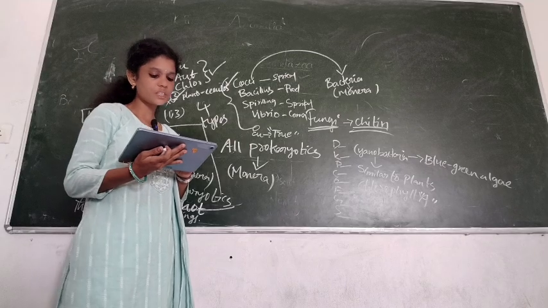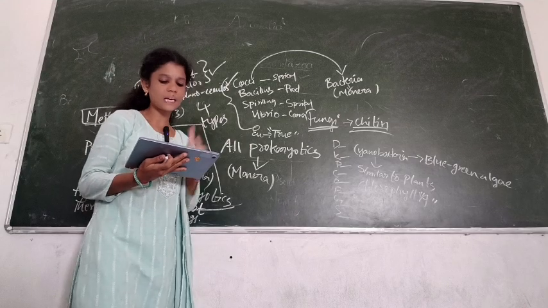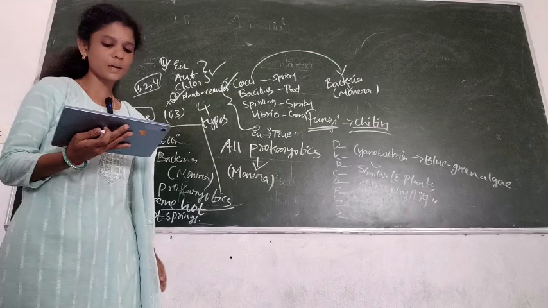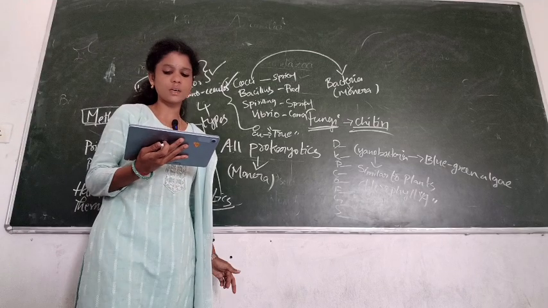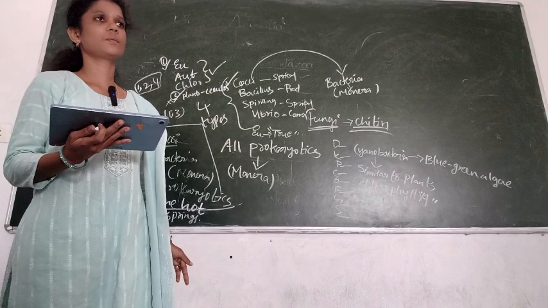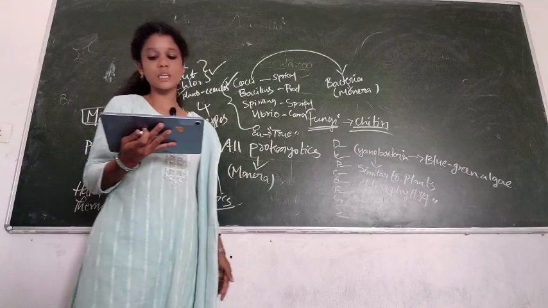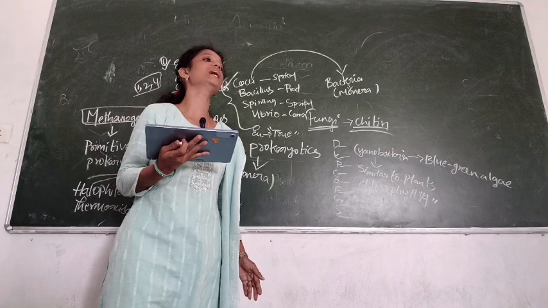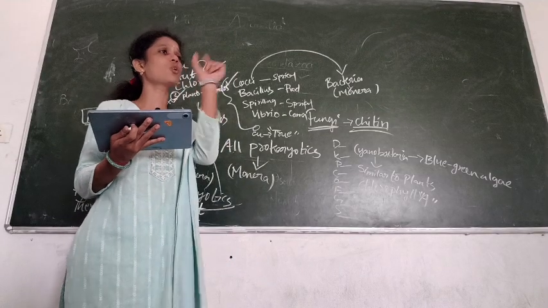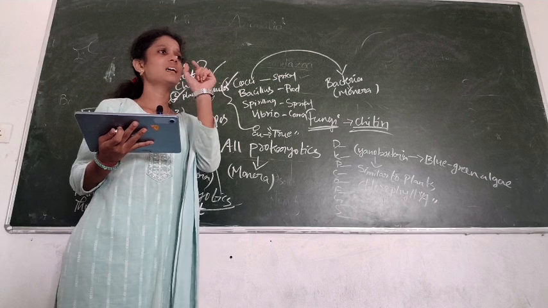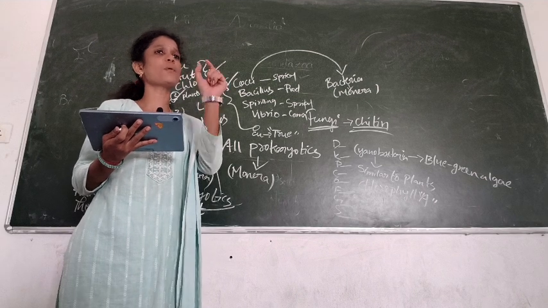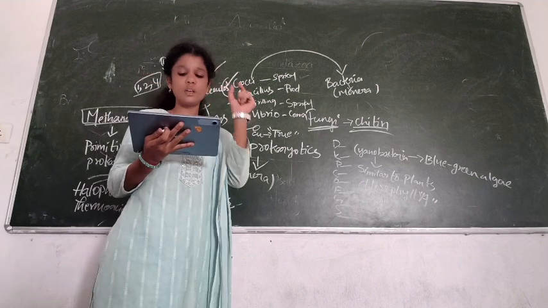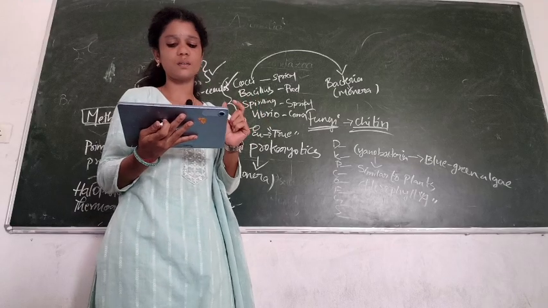Among the following, which one is the type of spirilla bacteria? A. Staphylococcus, B. Micrococcus, C. Spirochaete, D. None. The answer is Spirochaete, the type of spirilla bacteria. The name itself has spiro. Spirochaete is an example of spirilla.